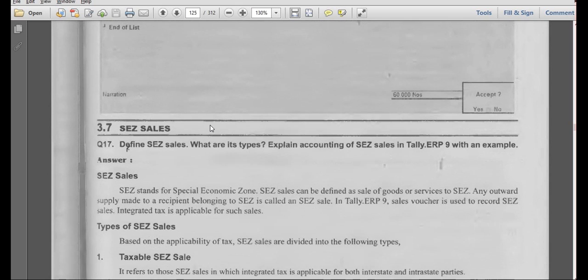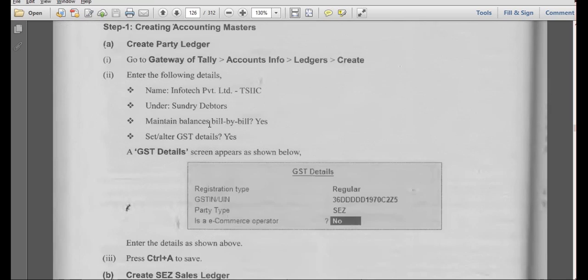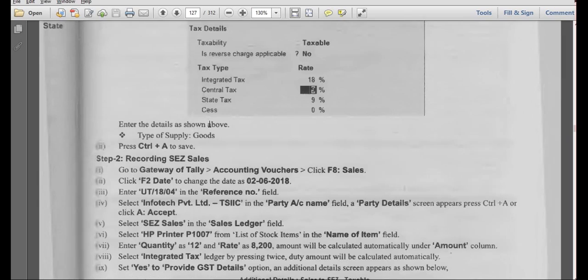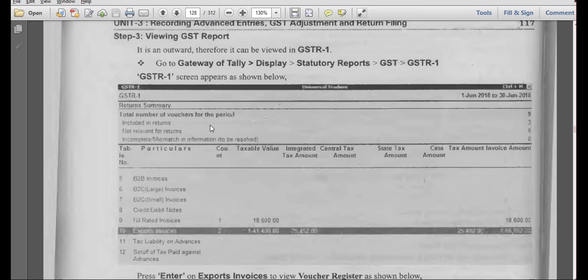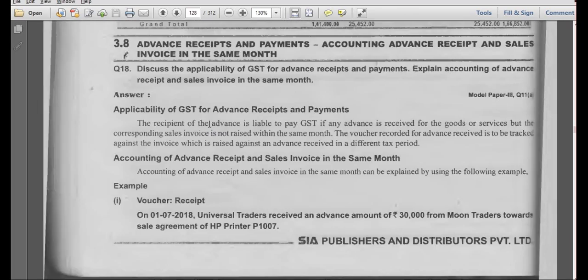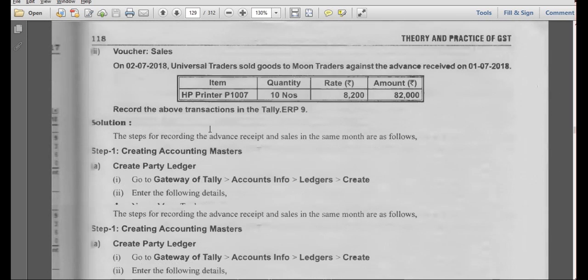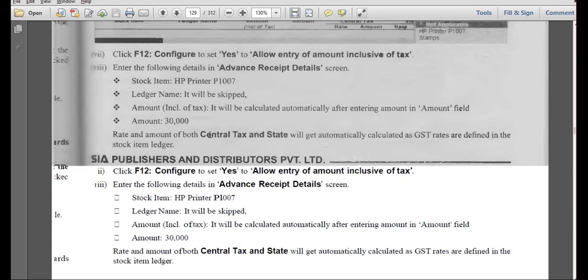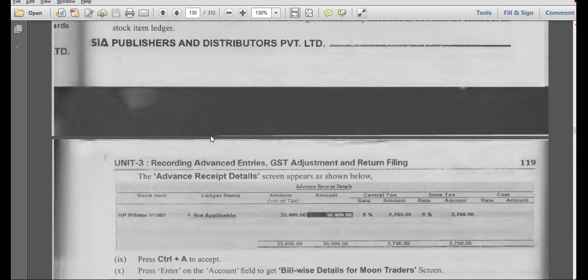So we are left with cess. Cess is one topic, and we have advance receipts and payments. This is what we will see in the next class. In the previous semester we discussed bill-wise details. There we discussed advance reference. Do you remember? The same thing will come here also.